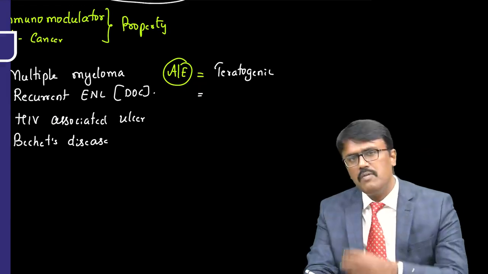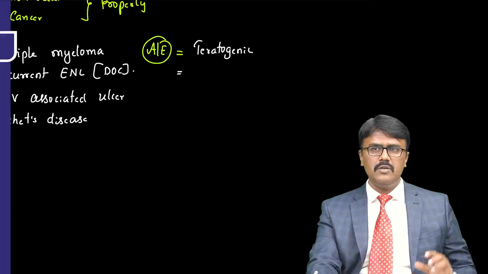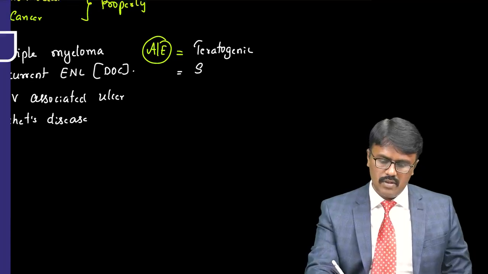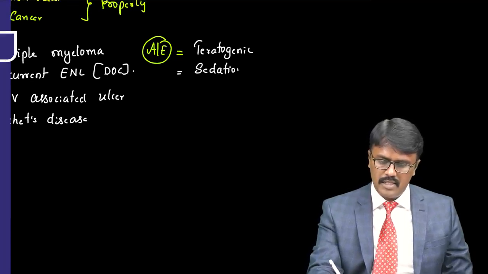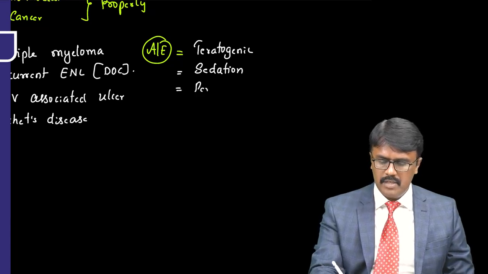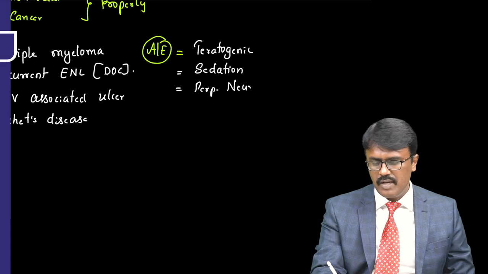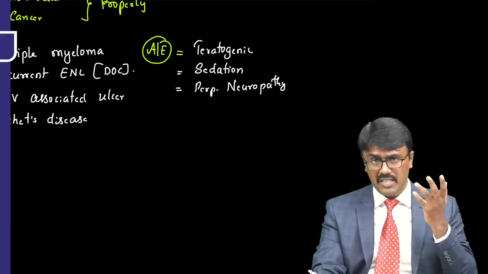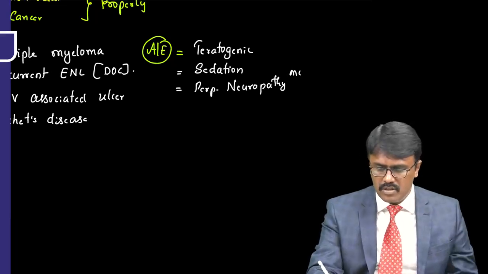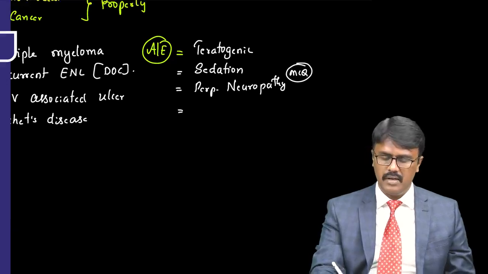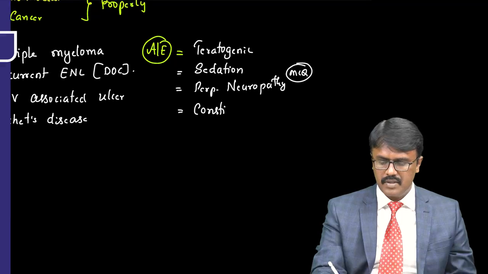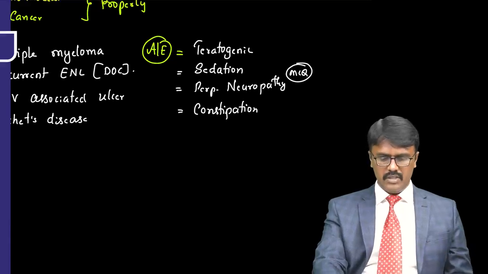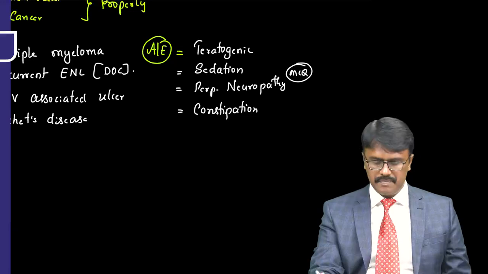Now you may ask a question, sir, why was it used in morning sickness? Because it was a very good sedative. So it used to sedate the brain and decrease vomiting. So it was causing sedation, and a problem is peripheral neuropathy. One of the exams had asked, can we use it in treating peripheral neuropathy in an HIV patient? No, because it itself causes peripheral neuropathy. So this question had come, and the drug can produce constipation. So even though the drug is outdated, we are still using it in many conditions. So these are the major uses we have learned.